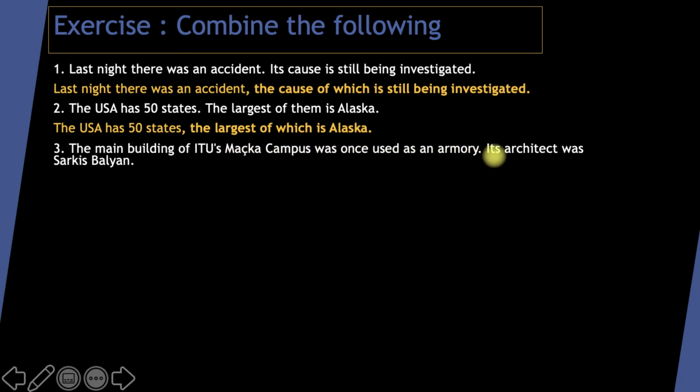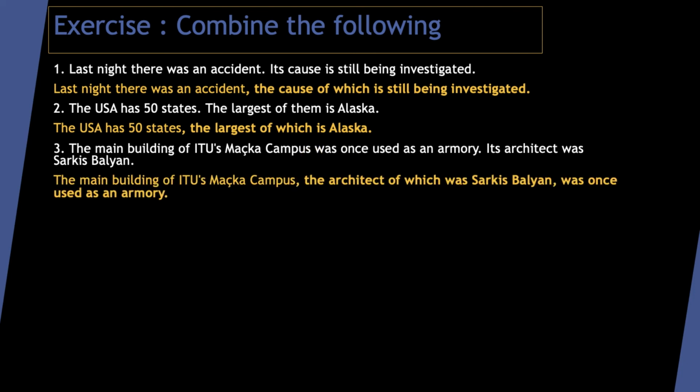The main building of ITU's Machka campus was once used as an armory. Its architect was Sarkis Balyan. We say its architect. So, whose architect is this? The main building of ITU's Machka campus. So, I will start my relative clause here. Let's see the answer. The main building of ITU's Machka campus, the architect of which was Sarkis Balyan. Okay, because it's a non-defining relative clause, I write my relative clause in between two commas.